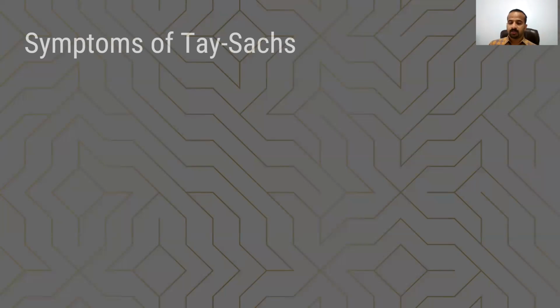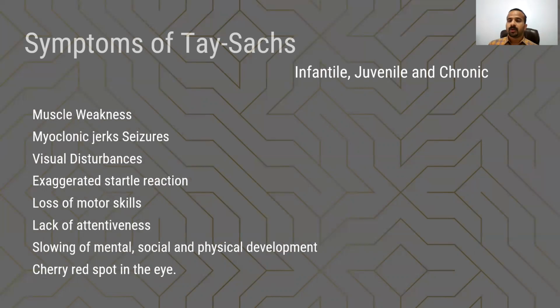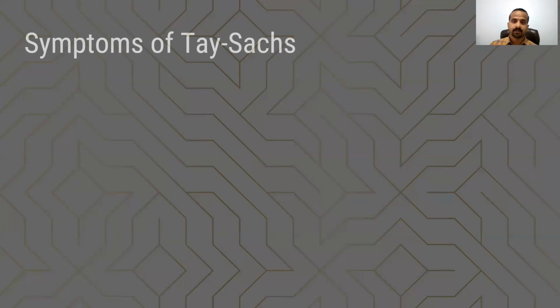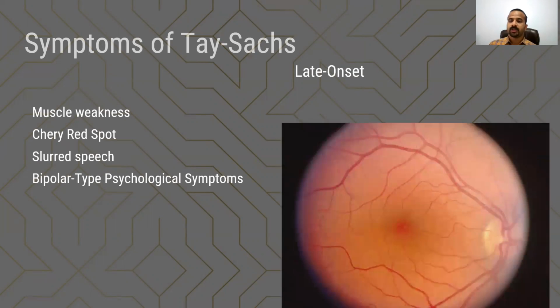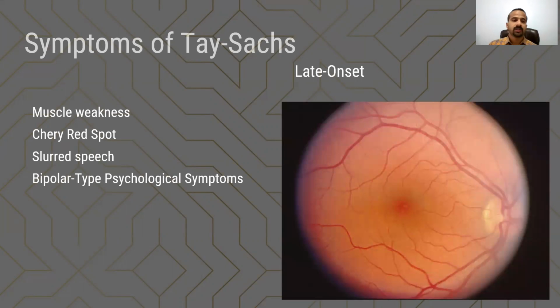The symptoms in infantile, juvenile, and chronic forms include muscle weakness, myoclonic jerk seizures, visual disturbance, exaggerated startle reaction, loss of motor skills, lack of attentiveness, slowing of mental, social, and physical development, and cherry red spots in the eyes. And symptoms in late onset include muscle weakness, cherry red spots, slurred speech, and bipolar-type psychological symptoms.